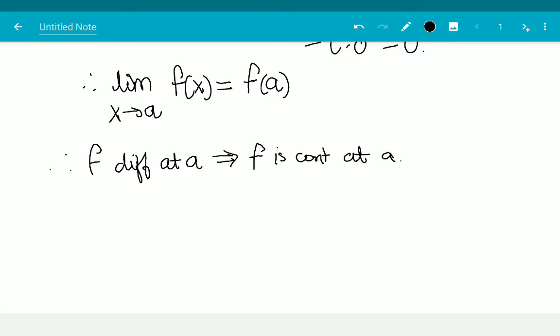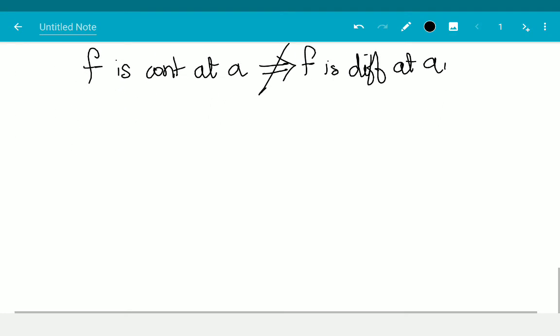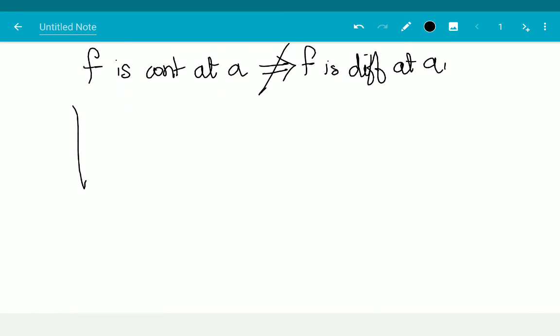Now, the other way is not true. We have seen counterexamples to this, right? F is continuous at A does not imply f is differentiable at A. And the standard counterexample that you have all seen before is something like this,